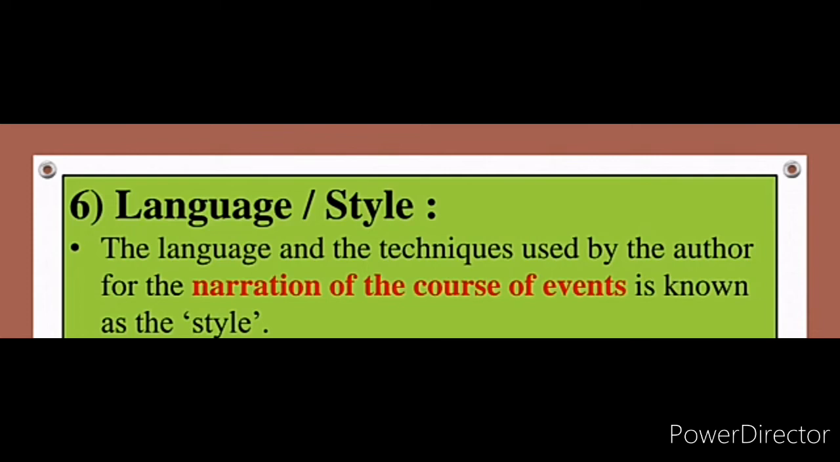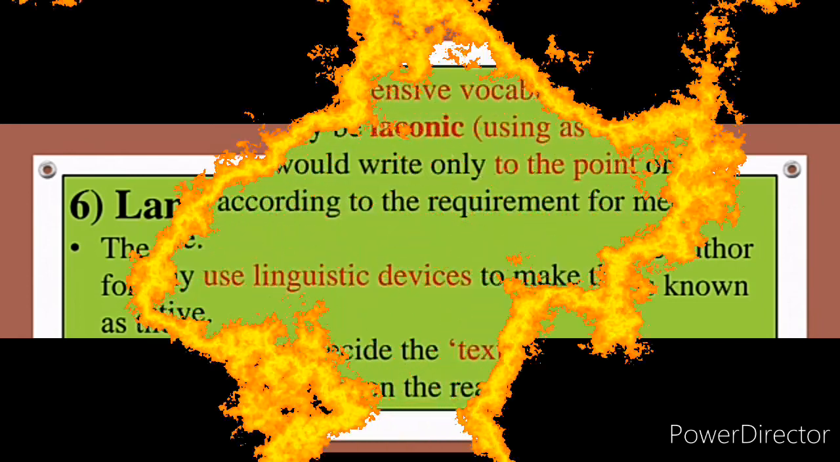What do you mean by the term style? I had taught you earlier in the elements of novel. It is language. Yes. So point number one, the language and the technique used by the author for the narration of the course of event is known as style. Okay, style I had taught very properly. You can see my last lecture and understand. I hope all are getting it.